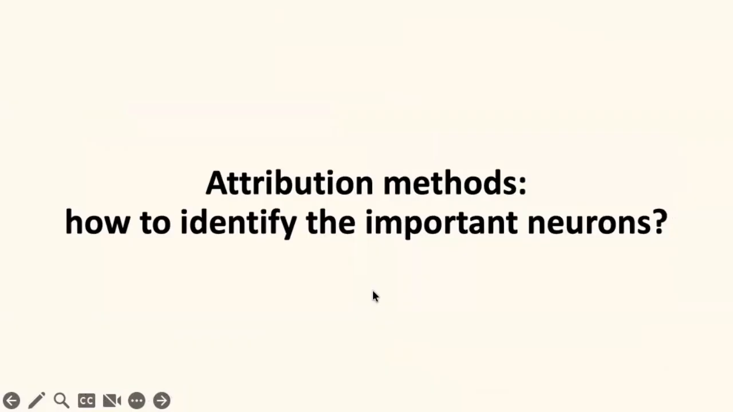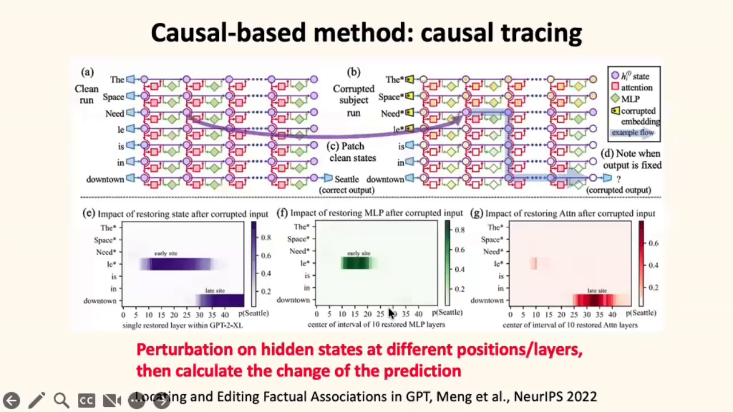And then I will introduce the attribution methods. The core problem is how to identify the important neurons. One of the well-known methods is the causal-based method. The core idea is to perturb the hidden states and see how much the outputs are affected. If the output is affected much, it means this hidden state is important. For example, in this figure, they found that the entity position's medium layer hidden states and the last position's higher layer hidden states are important.